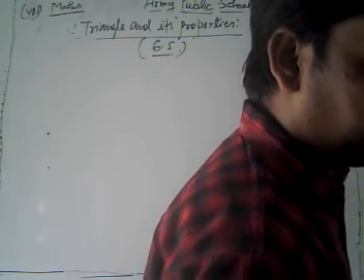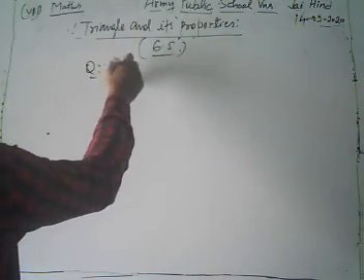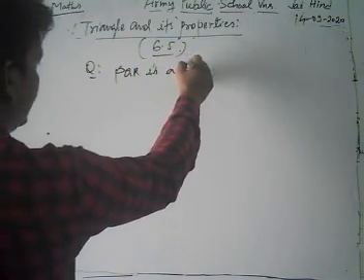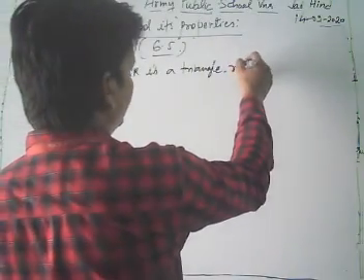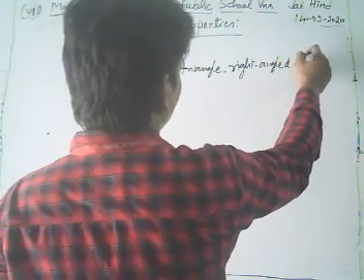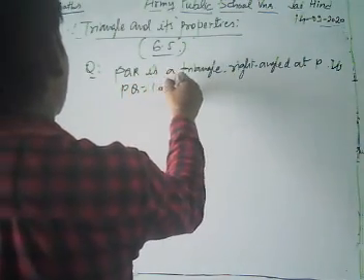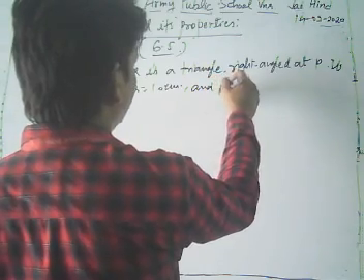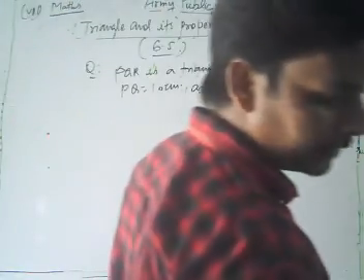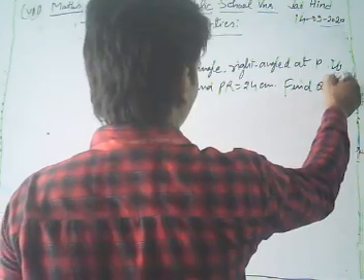Look, the question is: PQR is a triangle, right angled at P. If PQ is equal to 10 centimeter and PR is equal to 24 centimeter, find QR. Now look.